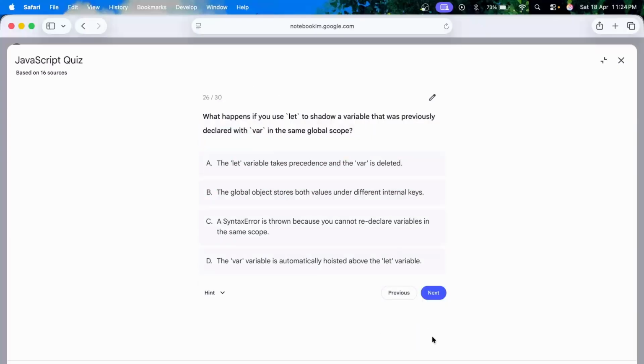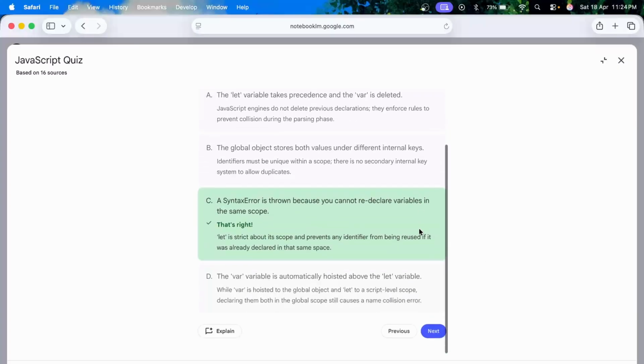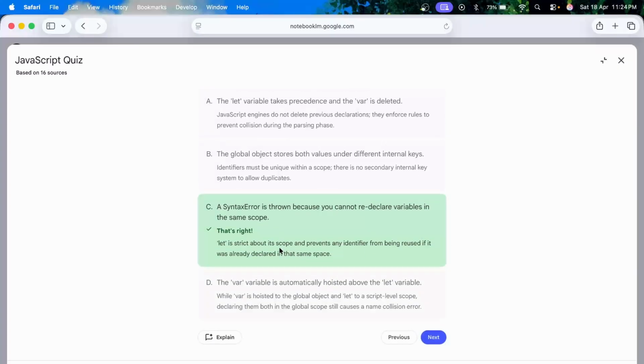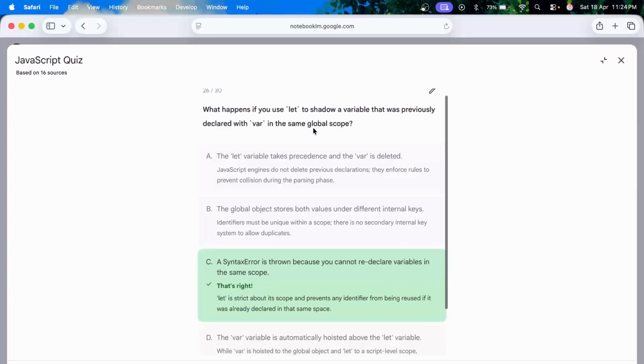What happens if you use let to shadow a variable that was previously declared with var in the same global scope? In the same global scope. I'm a little confused. I don't know. Okay, let is strict about its scope from being reused.